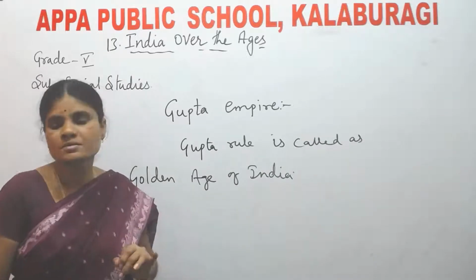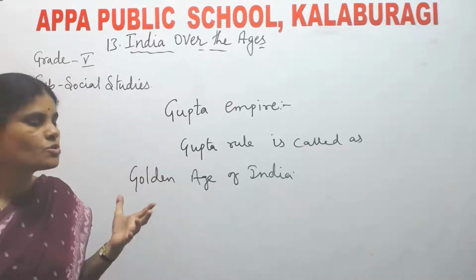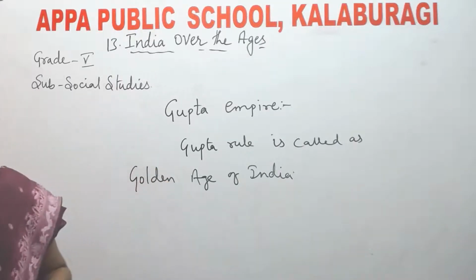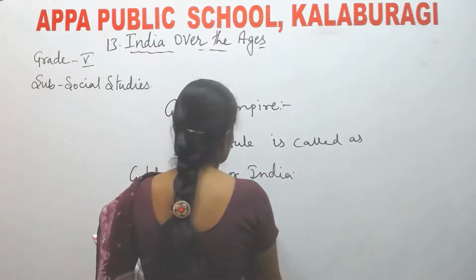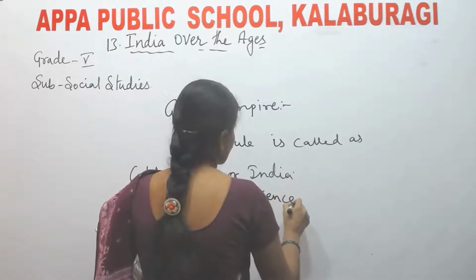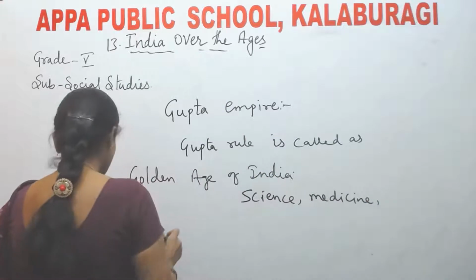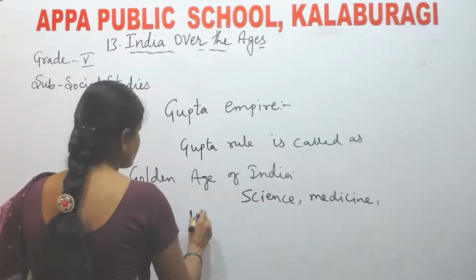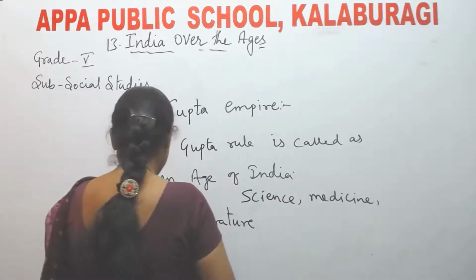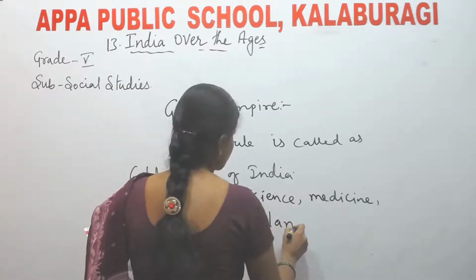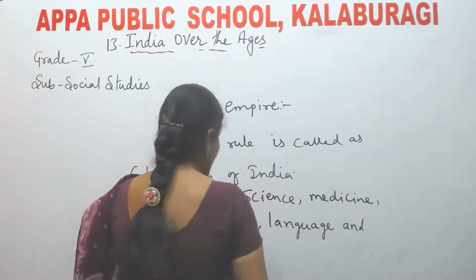The reason is, say during the Gupta rule, during the Gupta period, so many improvements, so many developments have taken place in the field of science, medicine, literature, language, and astronomy.